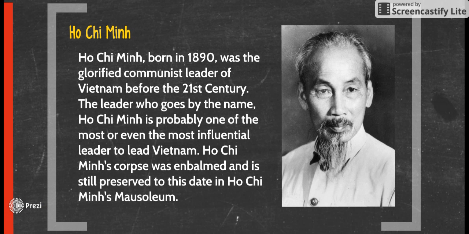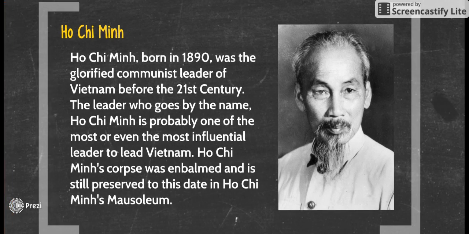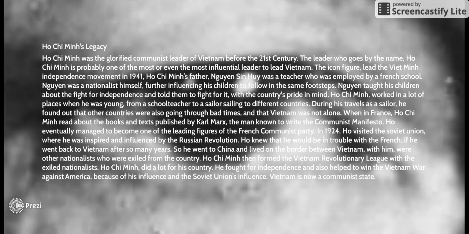Here you see a picture of Ho Chi Minh. Ho Chi Minh, born in 1890, was the glorified communist leader of Vietnam. He is probably the most influential leader to ever lead Vietnam. His corpse is now preserved to this date in the Ho Chi Minh Mausoleum. The iconic figure led the Viet Minh independence movement in 1941. This was a revolutionary nationalist league which fought for independence.